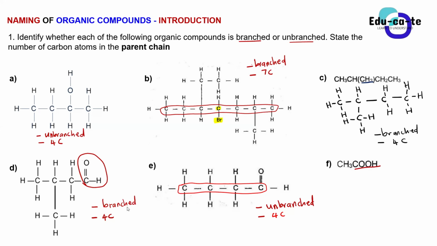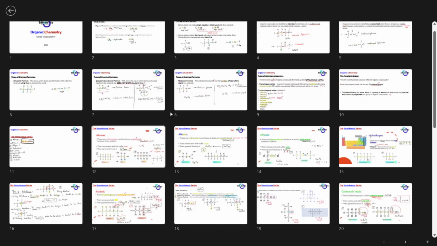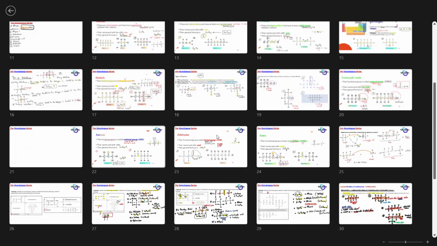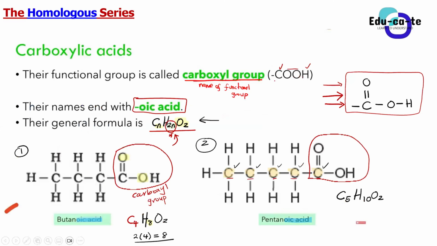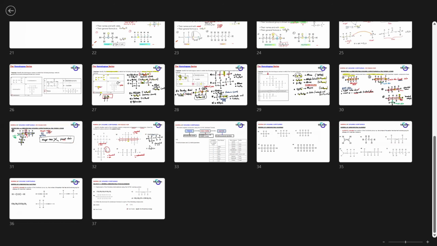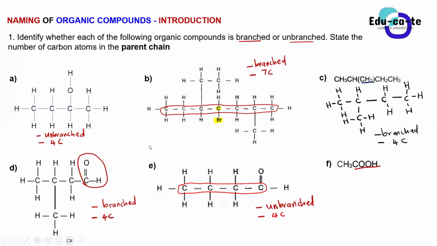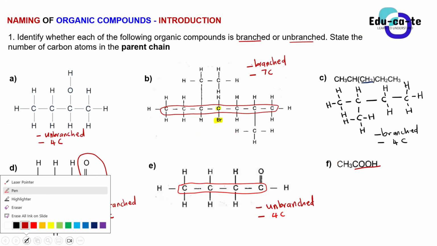I remember, guys, when I introduced the carboxylic acids to you, I mentioned that carboxylic acids have a functional group known as the carboxyl group, and in the brackets I wrote COOH. Do you still remember? Can you guys see it? Yes, sir. So whenever you see COOH in a condensed formula, definitely that must be a carboxylic acid. So even before you draw the structural formula, you can already identify that this is a carboxylic acid. But you can then draw the structural formula.